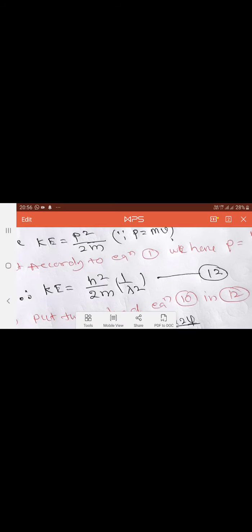So that we have to put here. In this kinetic energy, we put the value of p as h by lambda. So h square by lambda square I have separately written, because we already have the expression for 1 upon lambda square. So we can put the value here.